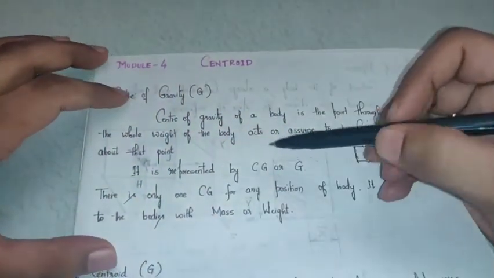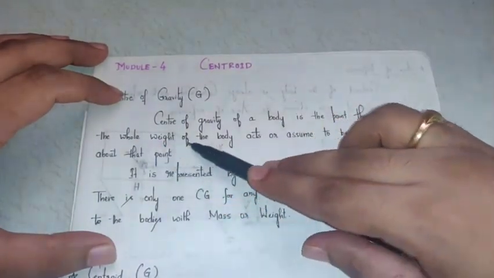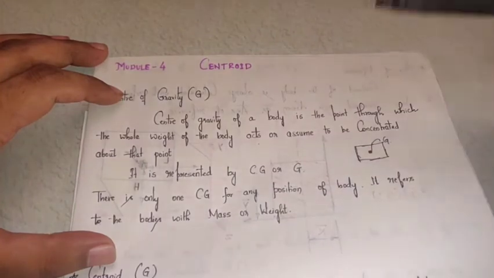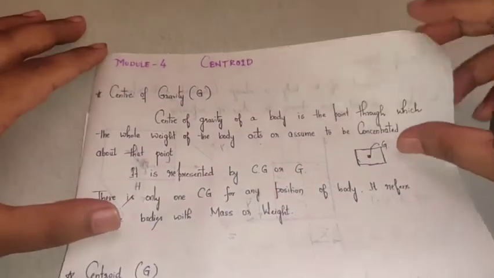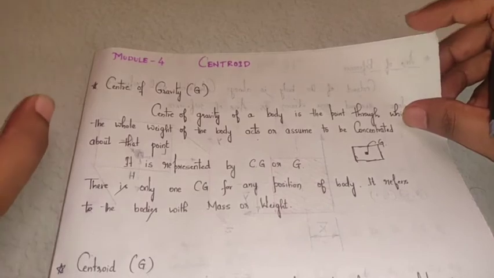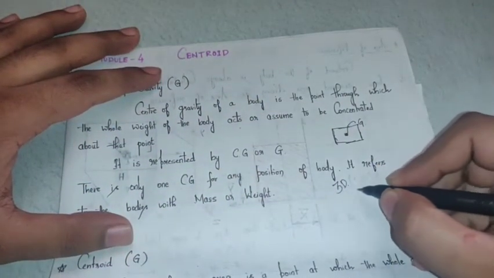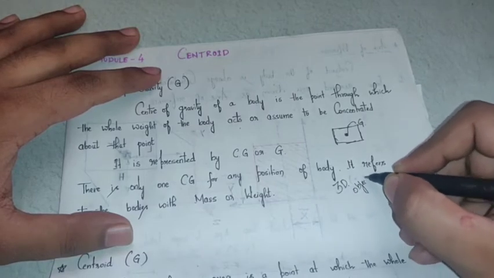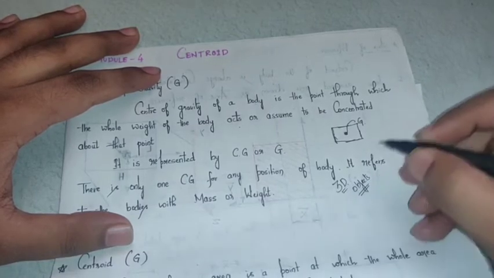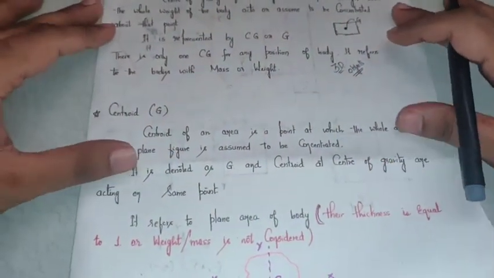We define center of gravity as a point through which the whole weight of the body acts or is assumed to be concentrated. So it refers to bodies with what? Mass and weight. That means it refers to three-dimensional objects. Now next comes centroid.